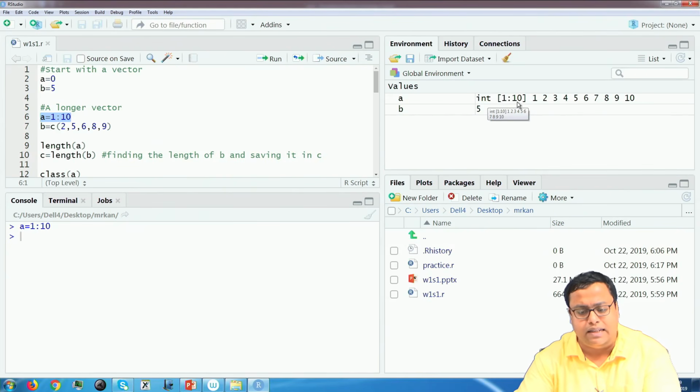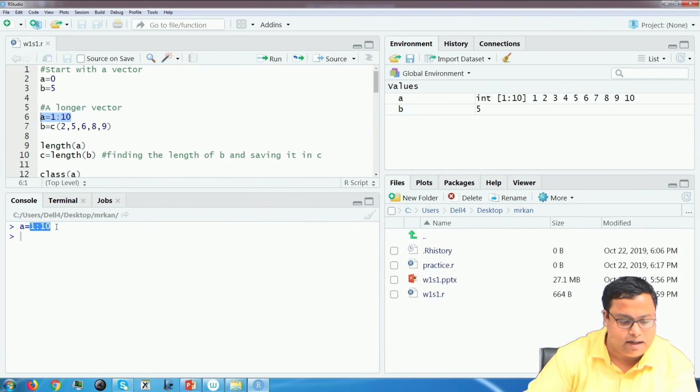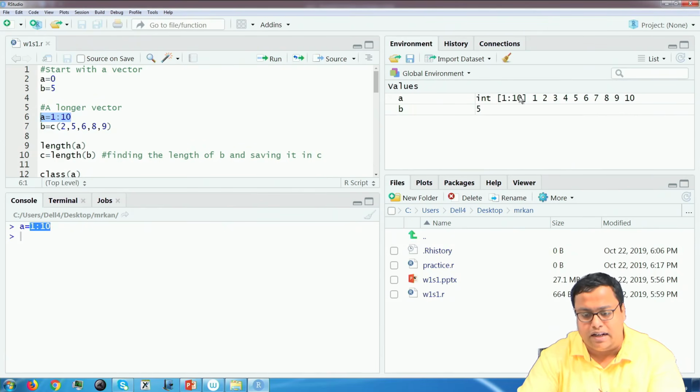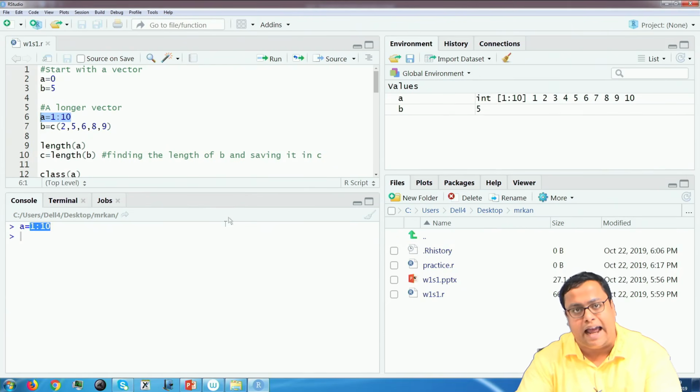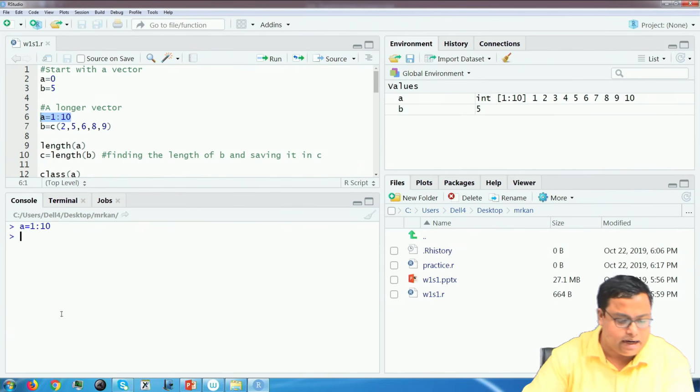This 1 colon 10 is saying that it has 10 units, 10 values, 10 addresses, and then those values are 1 to 10. So, even if these values were something different, you would have written 1 colon 10 only. This 1 colon 10 says that the address starts from 1 and goes up to 10. There are 10 addresses, 10 locations, 10 cells where some value is given, and those values are 1, 2, 3, 4, 5, 6, 7, 8, 9, 10.